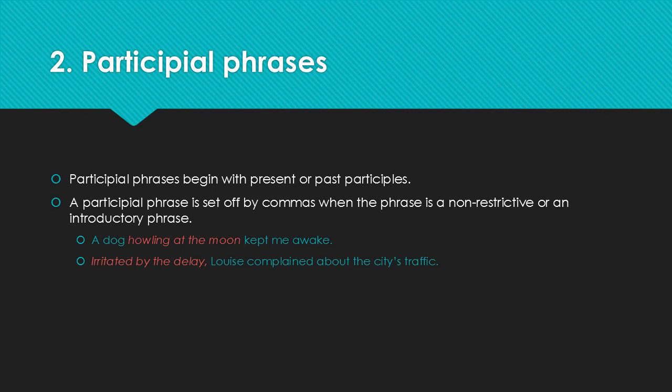Second, participial phrases. These begin with present or past participles. A participial phrase is set off by commas when the phrase is a non-restrictive or an introductory phrase. Here are some examples. A dog howling at the moon kept me awake. And here we have the verbal adjective howling at the moon modifying dog. Or next, irritated by the delay, Louise complained about the city's traffic. And irritated by the delay modifies the grammatical subject of the sentence, in this case, Louise.